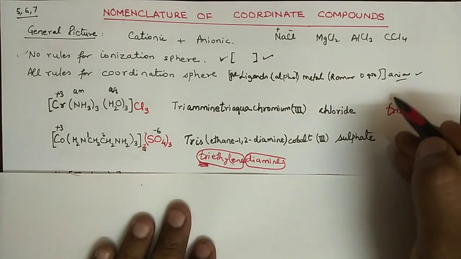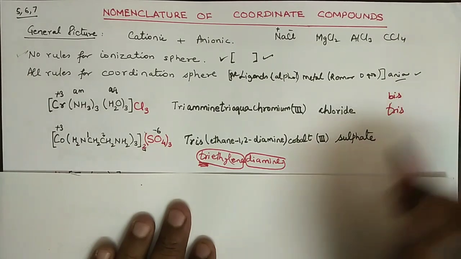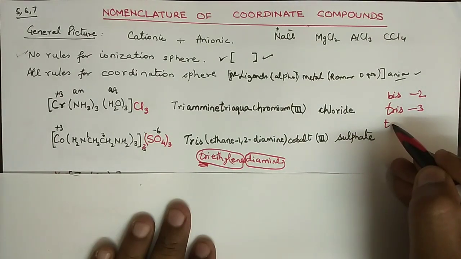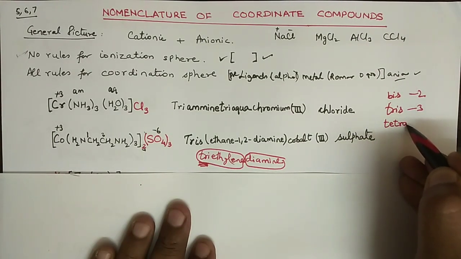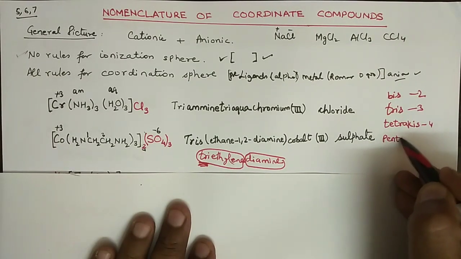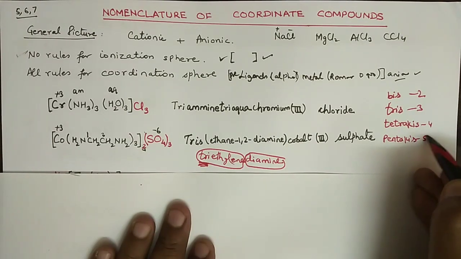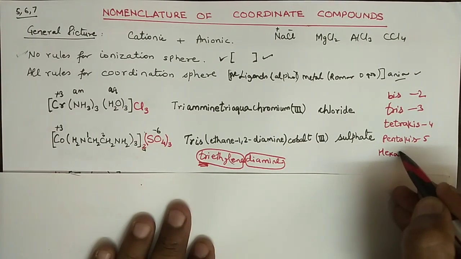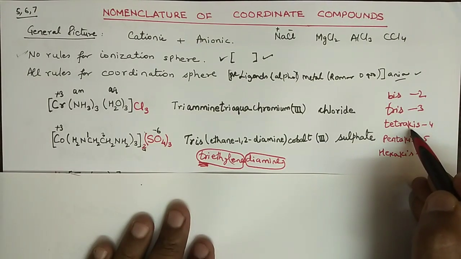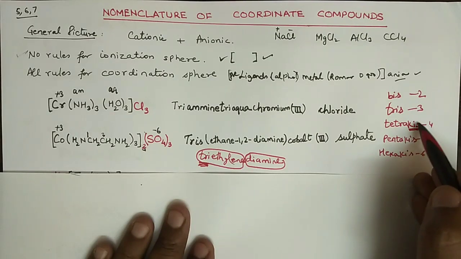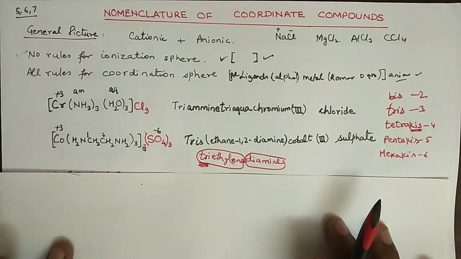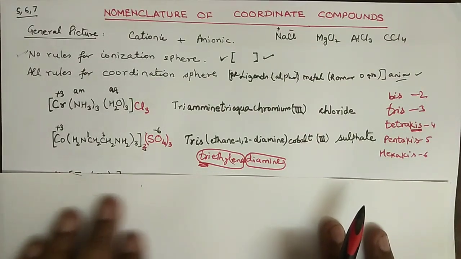for tri, bis for di. If it is 2 times, bis; if it is 3 times, then tris; and for 4 times it is tetrakis, and 5 times it is pentakis, for 6 times it is hexakis, right? Keep in mind that this kis word contains only a single s, not double. Alright, and let us go reversibly.